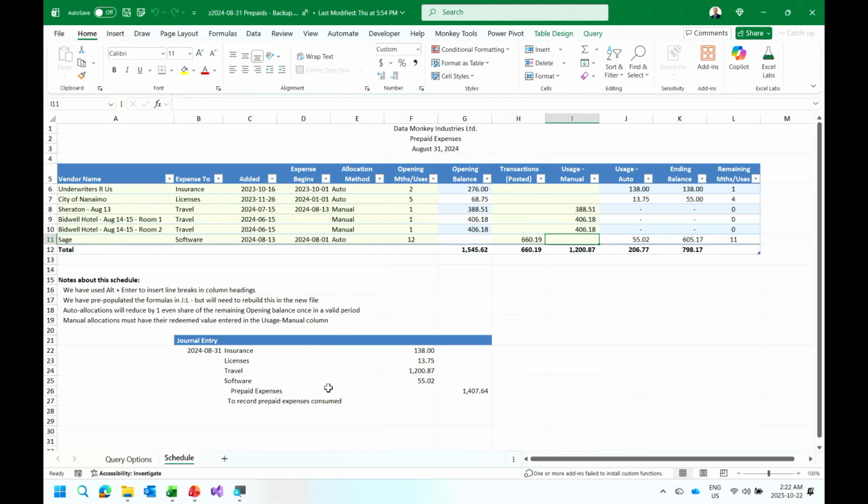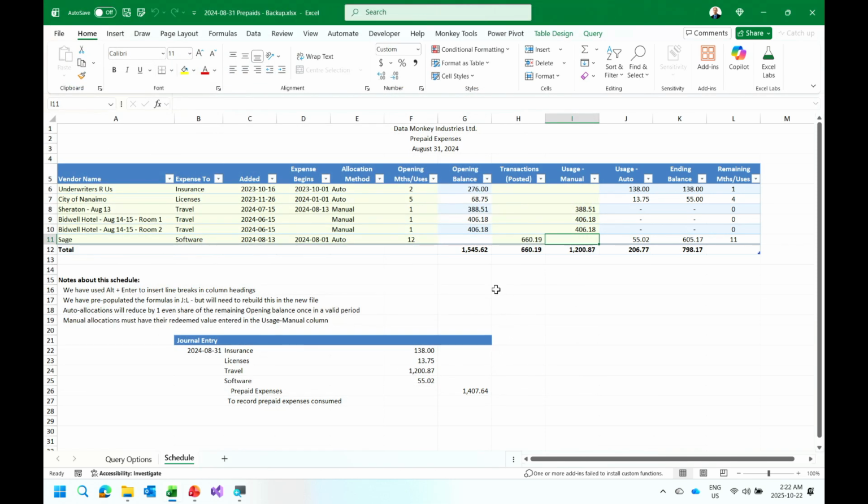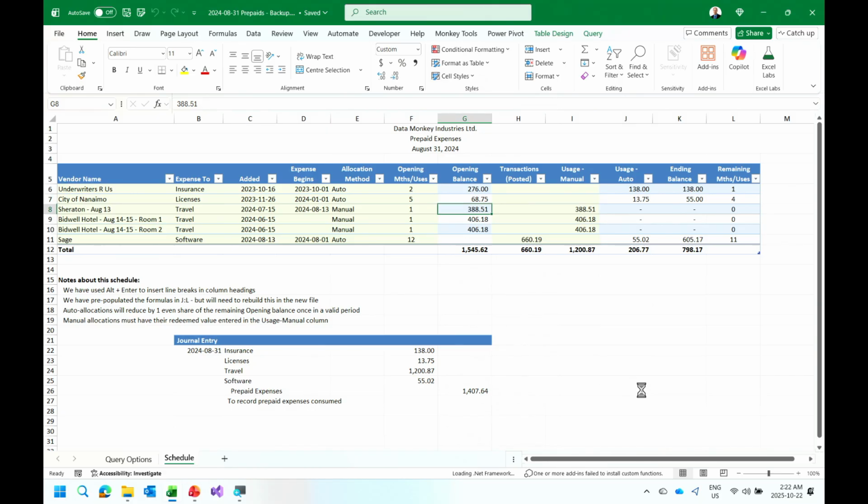All right, so at the end of the day, let me just go back and save this here. I'm going to save this one. We're going to get rid of the Z. We'll save it over top of the old one, make sure that everything works the way that it's supposed to here. And here is the important part that I want to show you about this: if I now come back to this and right-click and refresh, what you will see is that it should, if Power Query is going to play nicely for me here,